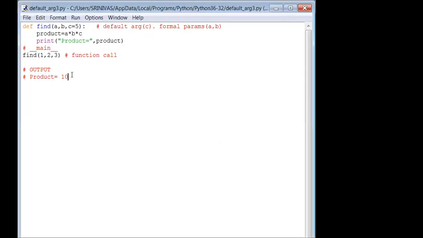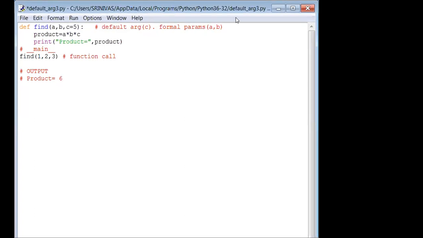Stop share. Share screen. Default 3. Yeah, here it is. Is it visible now? Can you see the output here? Can you see the program and output as well? Yes. If you are having any problem, immediately send some chat message or raise your hand. I can understand if it is not audible.